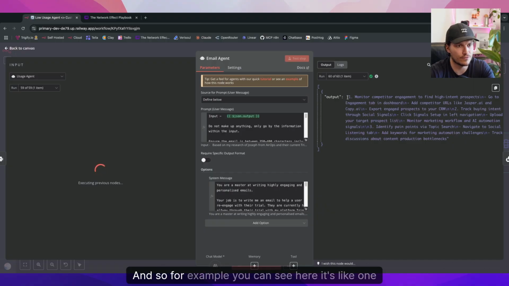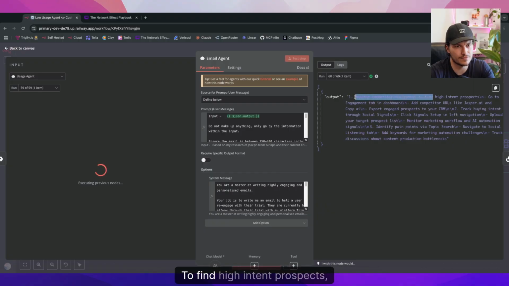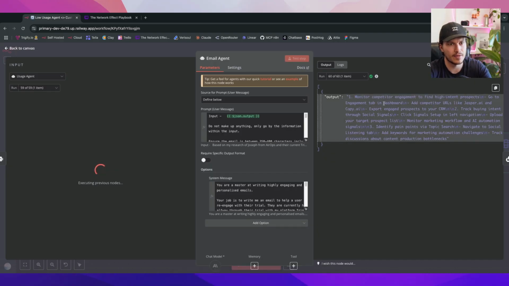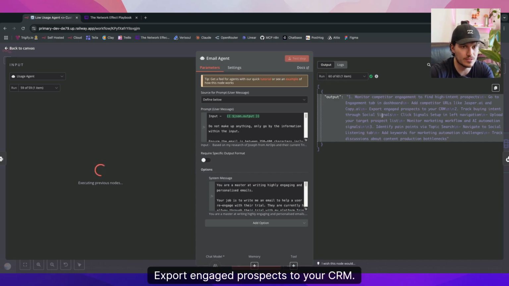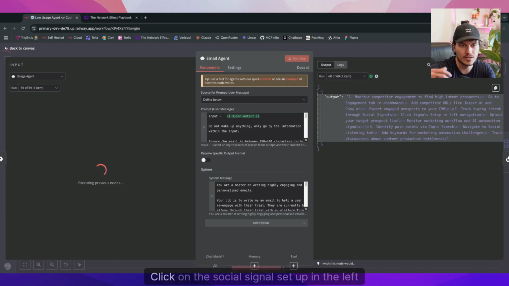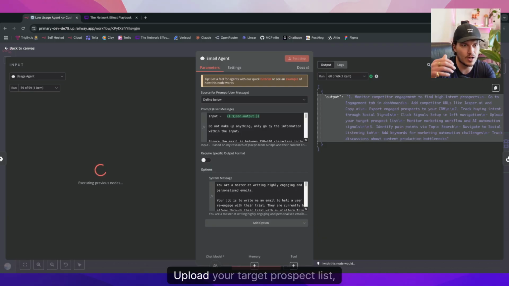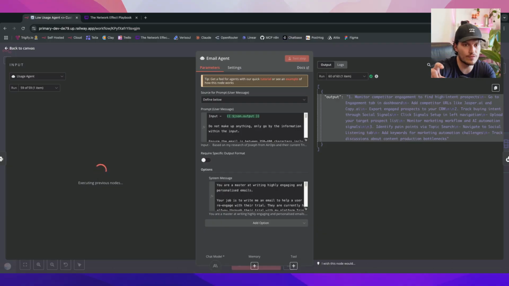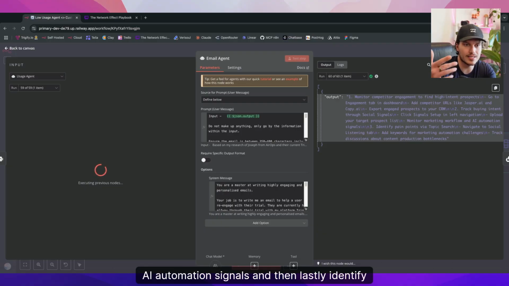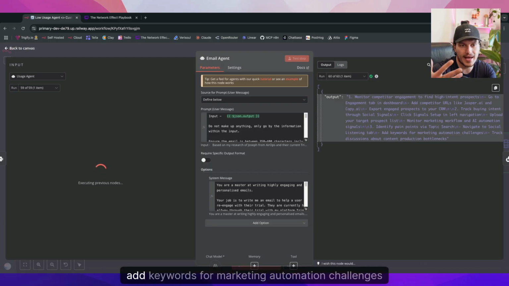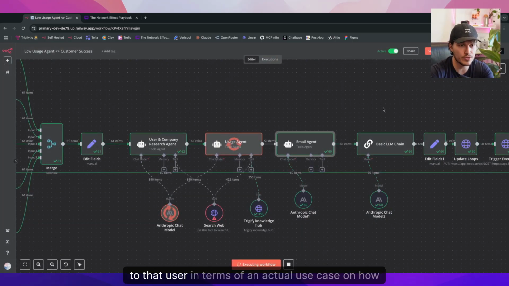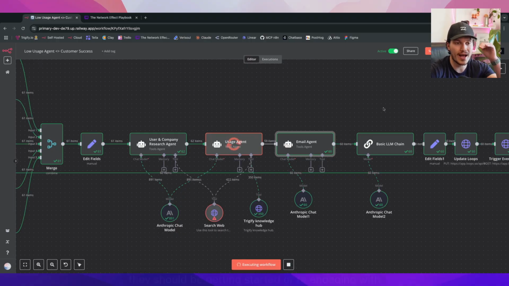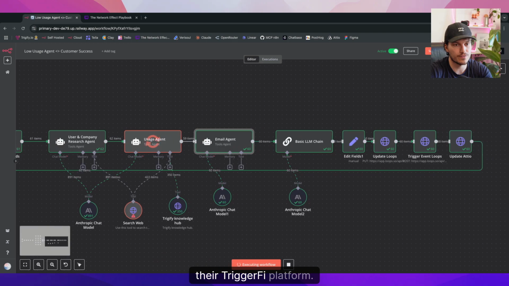For example, you can see here: one, monitor competitor engagement to find high intent prospects. Go to the engagement tab, add competitor URLs like Jasper AI and Copy AI, and export engaged prospects to your CRM. Track buying intent through social signals: click on the social signal setup in the left navigation, upload your target prospect list, and monitor marketing workflow AI automation signals. Lastly, identify pain points via our topic search: add keywords for marketing automation challenges, and track discussions around content production bottlenecks. So it's super, super specific to that user in terms of an actual use case on how they should be getting started or re-engaging with their Triggerfy platform.